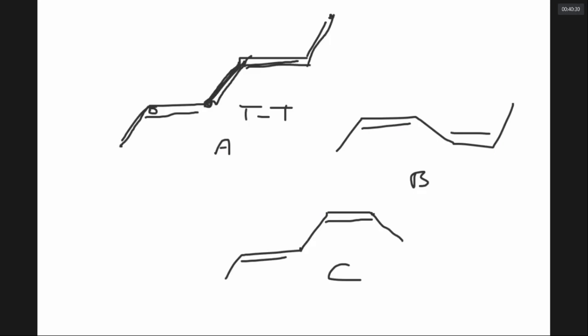Now for this, this carbon is going down, this carbon is also going down, means cis. For this, this carbon is coming up, this carbon is also coming up, cis. It is cis. Yes or no? Yes, sir. Now for this double bond, this carbon is going down, this carbon is coming up, means trans. For this double bond, this is going down, this is also going down, cis.